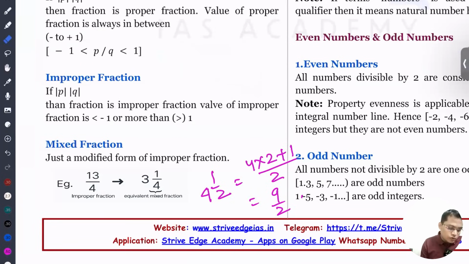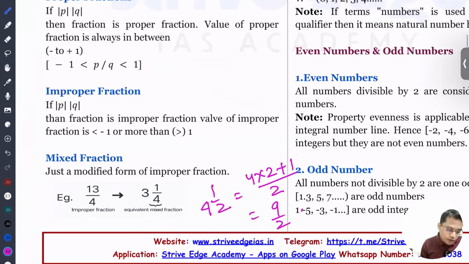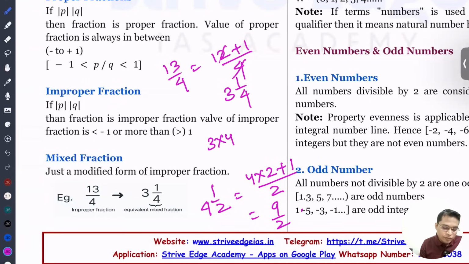Okay, so this is what is called a mixed fraction. For example, if you have to convert 13 by 4, how are you going to write it? It is 12 plus 1 by 4. So if you cut, it is 3 and 1 by 4. If you convert it back, you will have to write 3 into 4 plus 1 by 4, so it is 13 by 4. So this is what is called a mixed fraction.